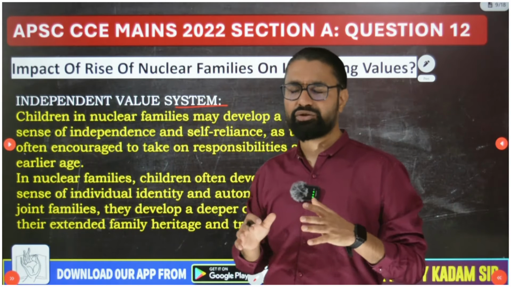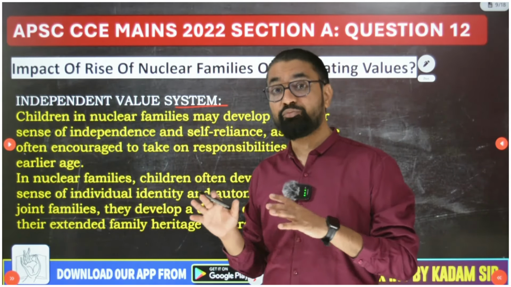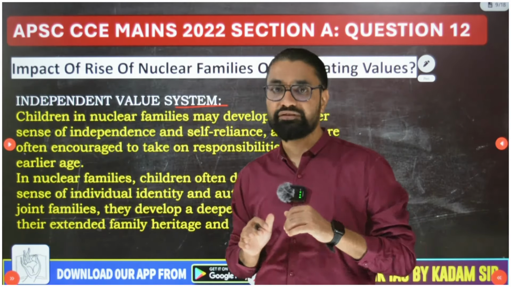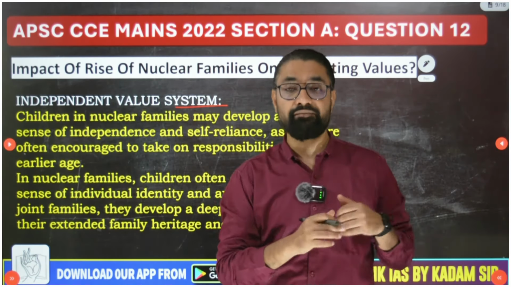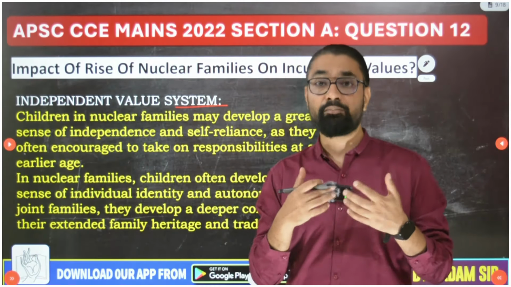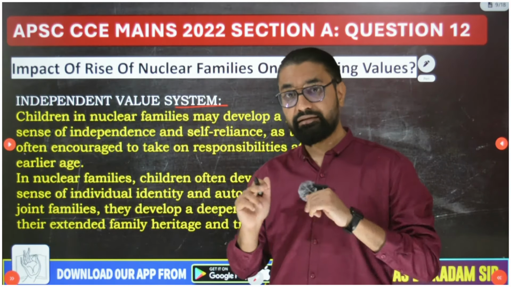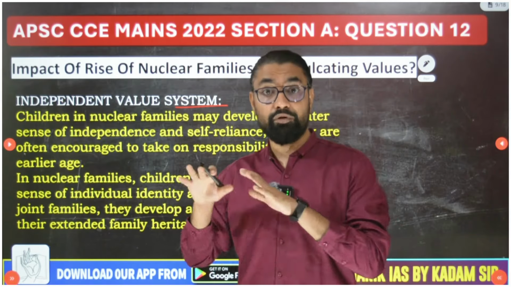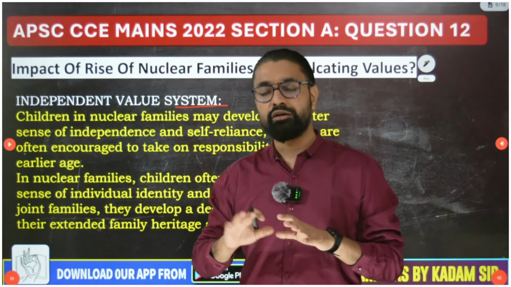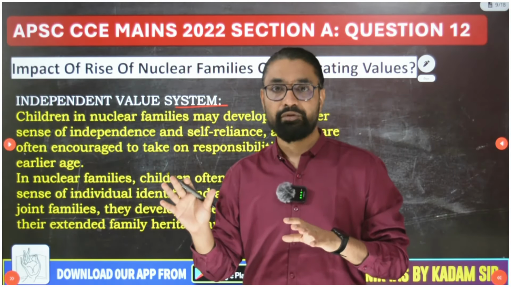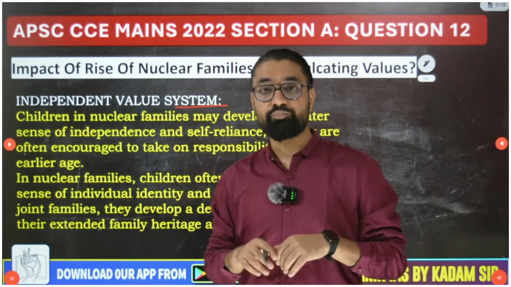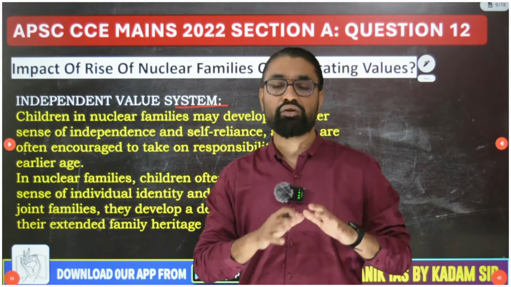It has been found in psychological research that children from nuclear families have a more independent value system, while those from joint families have more dependency, a fatalistic value system, a dependency orientation. At the same time, children from nuclear families also have a more liberal value system, but children from joint families may have a more conservative value system.